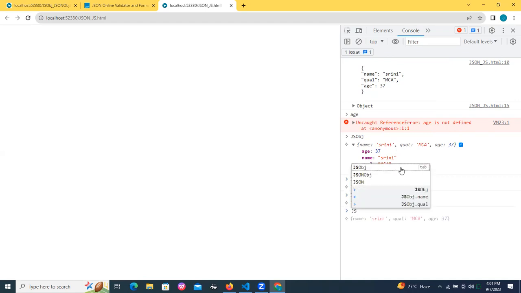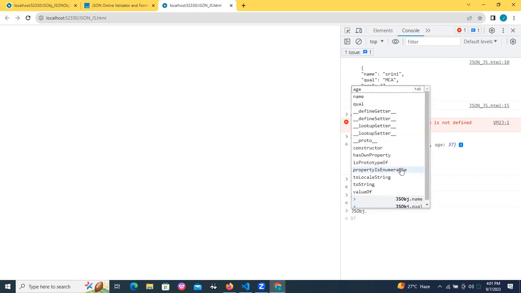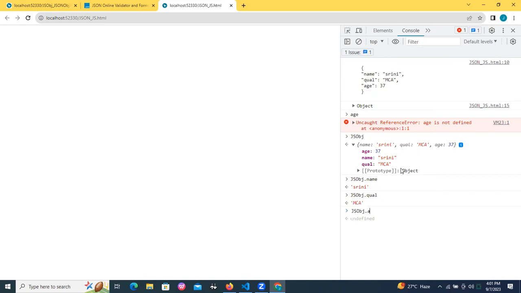The same thing I'm actually printing on top of the HTML. Here in JavaScript I'm searching for it, but later we can go for HTML also. Age 37. I got it. So I can easily break the value. I can easily break my object. How to break the object? If you want to break the object, you need to take the keys. By the key only you can specify the value. You can show the value. By the key only you can break the object, sir. Remember, only by the key you can break the object.